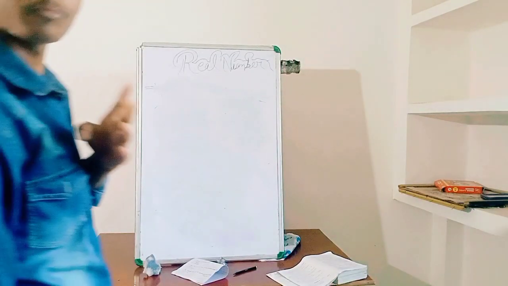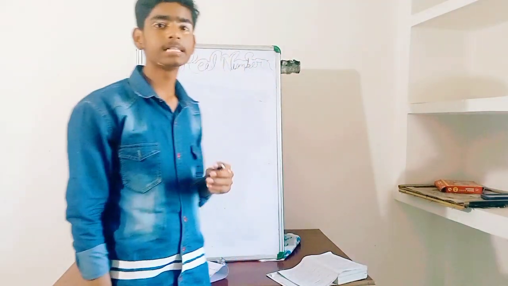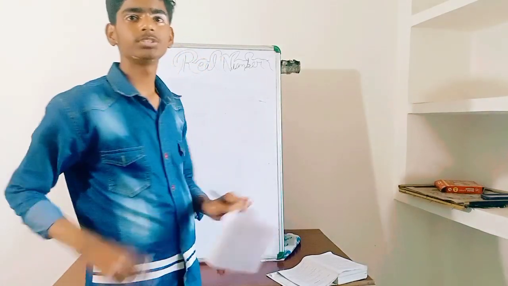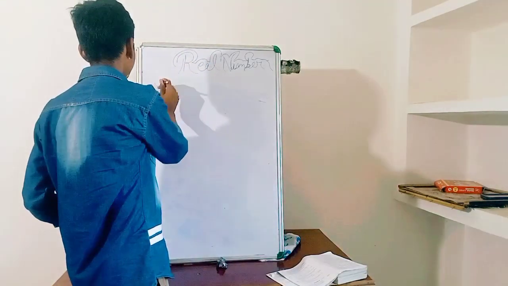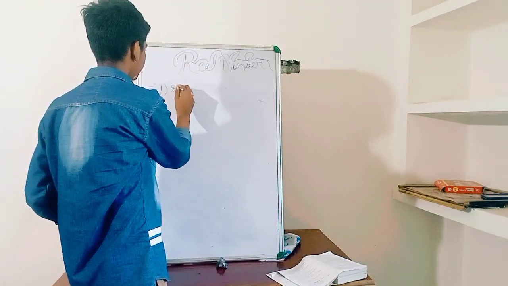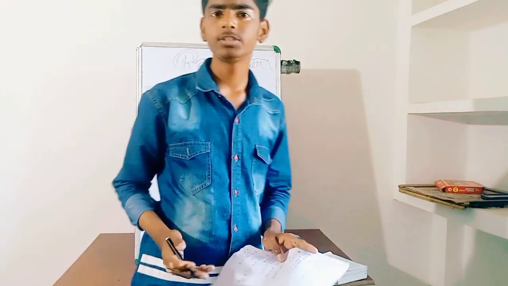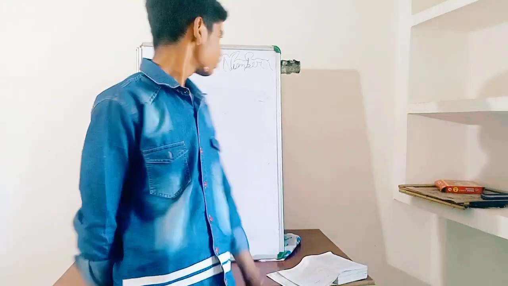Now we have the question. We have to find the HCF and LCM by using the prime factorization method. We have the first question as 80 and 300. HCF means highest common factor and LCM means lowest common multiple. So let's do this question.